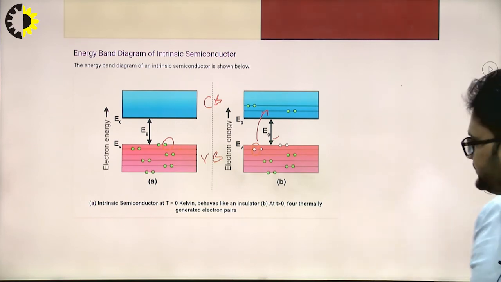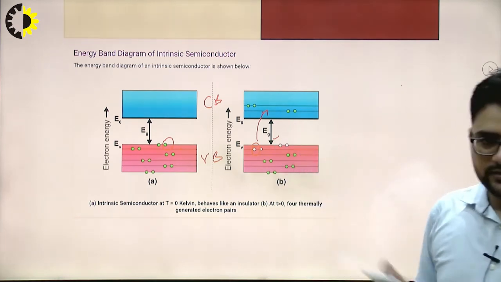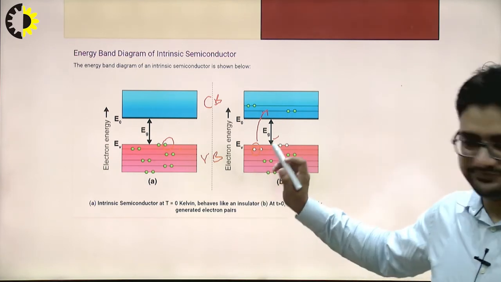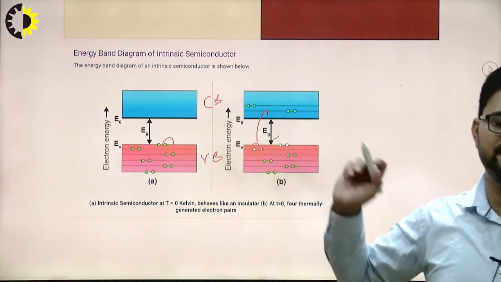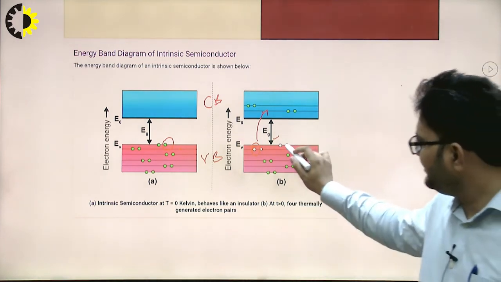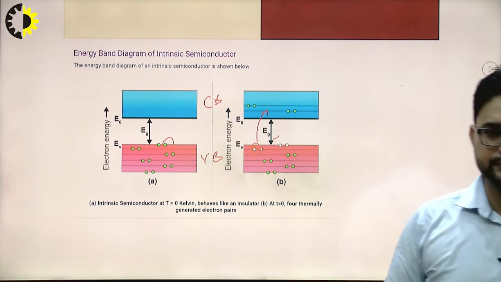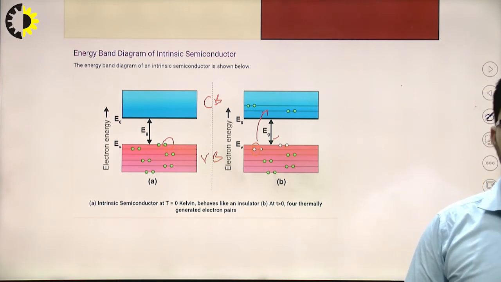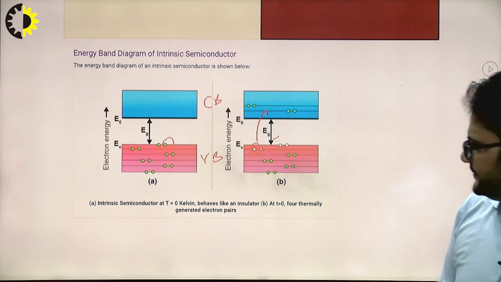right? So in the intrinsic semiconductor, as you can see, this is for the case of silicon or germanium, the intrinsic form of semiconductor. So a very small number of charge carriers are there, a very small number, right?